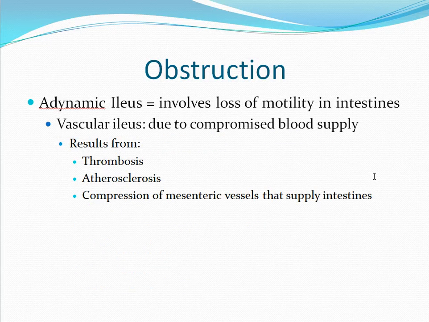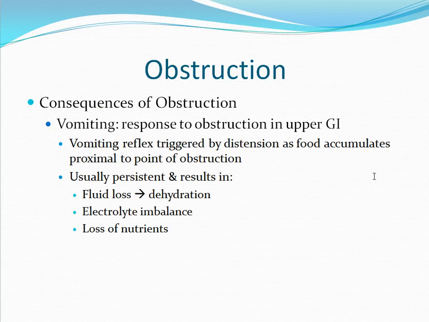Another cause would be a vascular ileus. This is due to compromised blood supply. This can result from a thrombosis, atherosclerosis, or compression of the mesenteric vessels that supply the intestines. Some consequences of obstruction include vomiting.